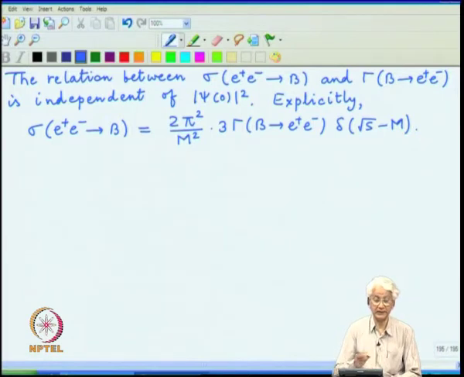So, this is a relation which can be actually tested without worrying about mod psi 0 square, because sigma will give the area under the peak and this gamma will tell you how long the particle will live, and both of them are experimentally measurable quantities.